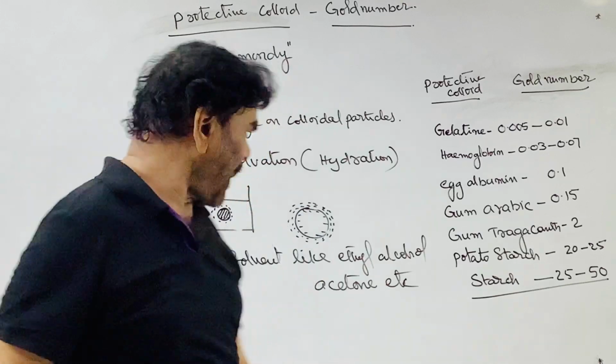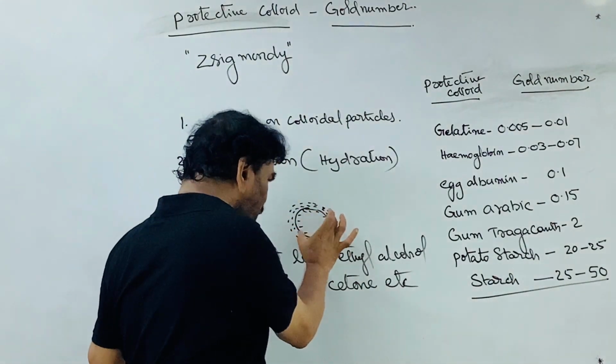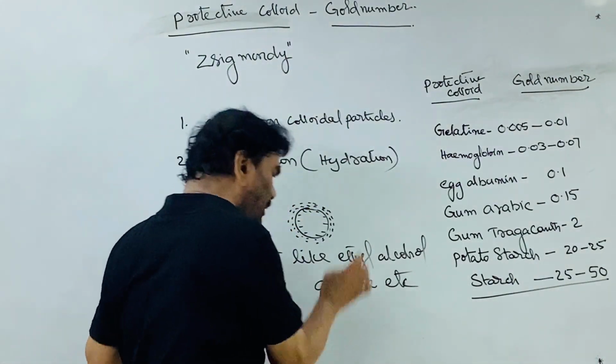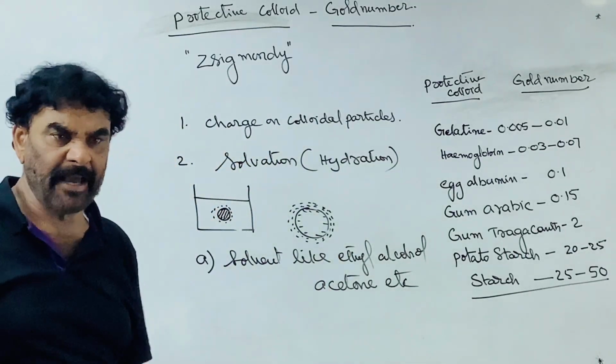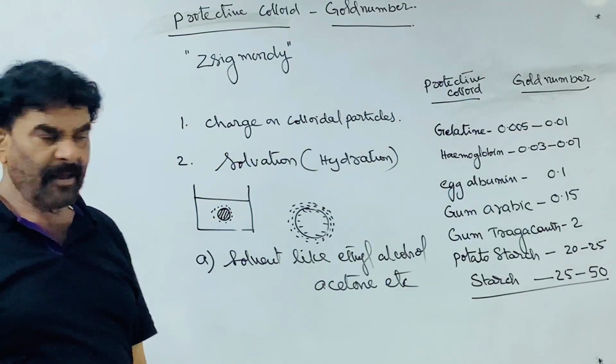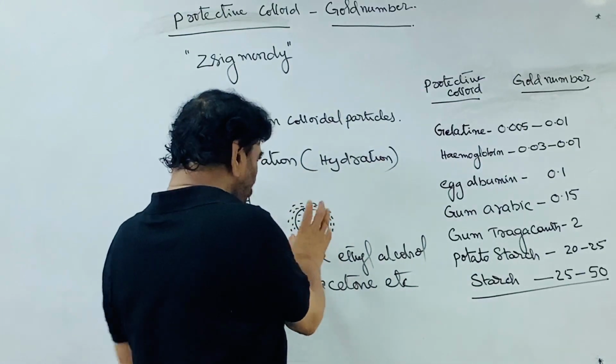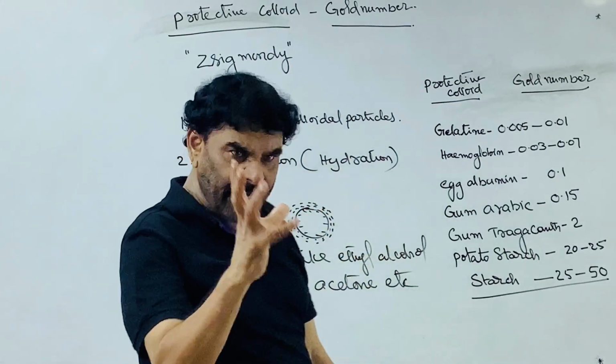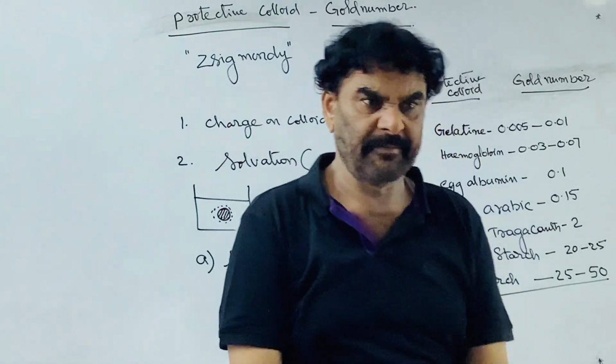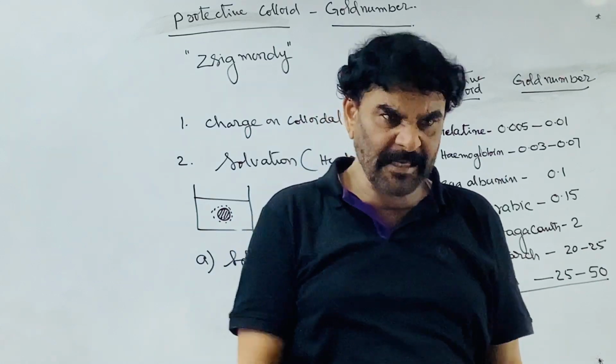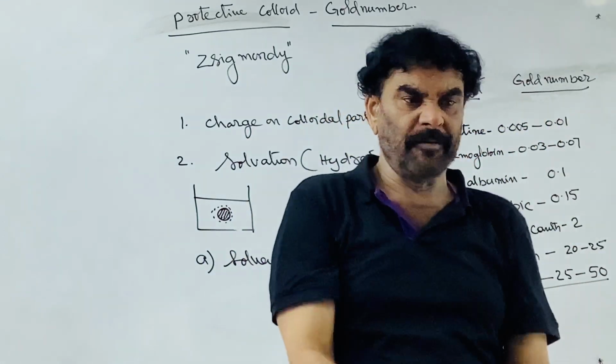Therefore, the thickness of the sheath decreases because of the ethyl alcohol and acetone, which act as dehydrating agents. Once the sheath is removed, almost only the naked ion exists in the system. The surface is exposed.